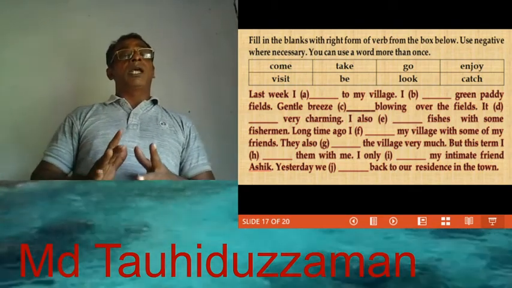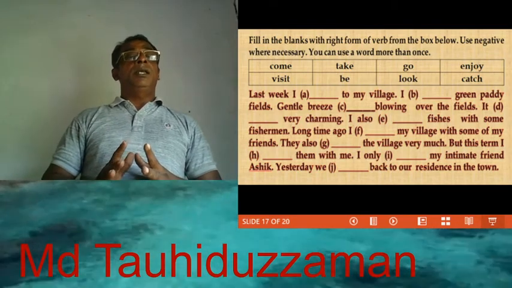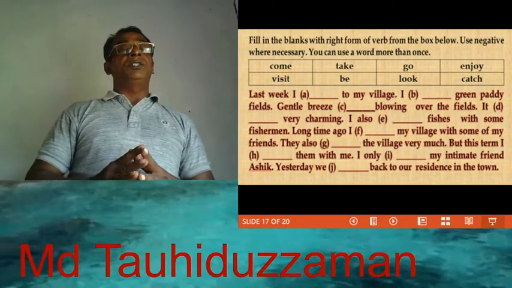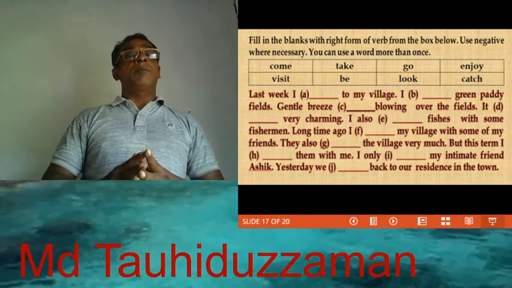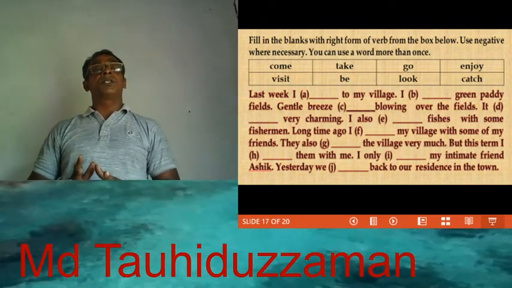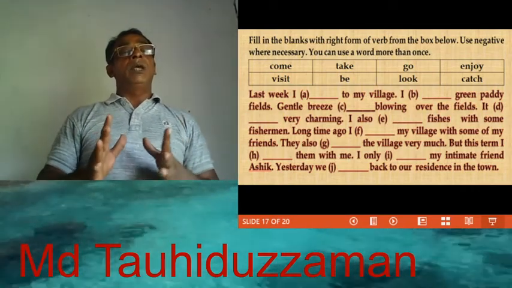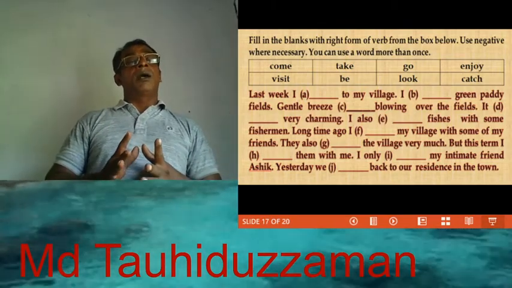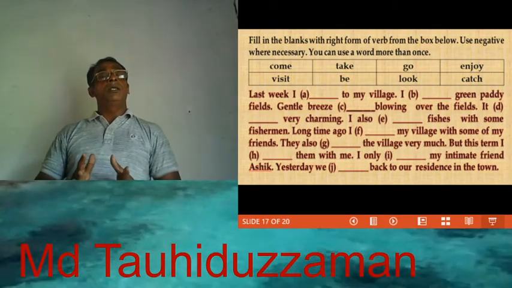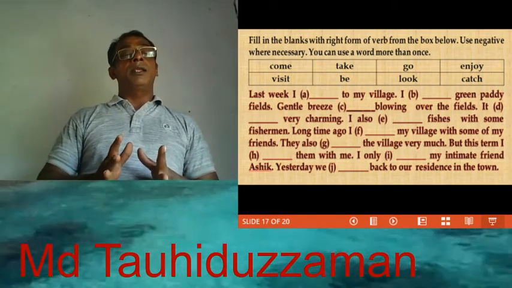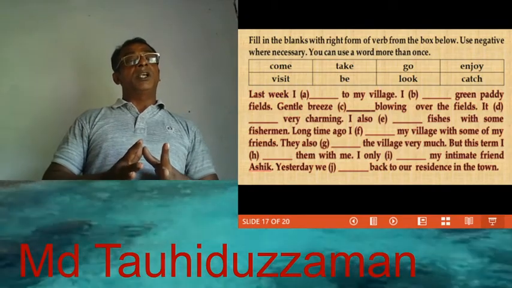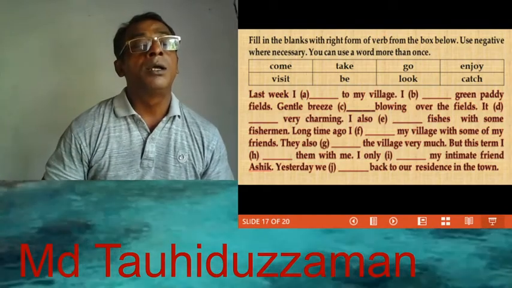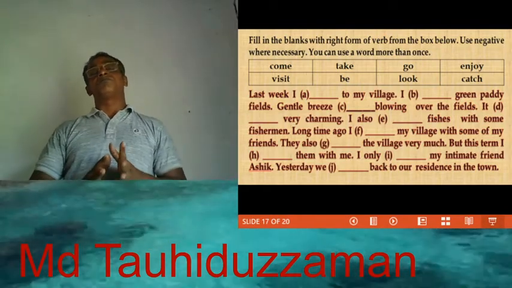Gentle breeze dash blowing over the fields. It dash very charming. I also dash fish with some fishermen. Long time ago I dash my village with some of my friends. They also dash the village very much, but this time I dash them with me. I only dash my intimate friend Ashik. Yesterday we dash back to our residence in the town.